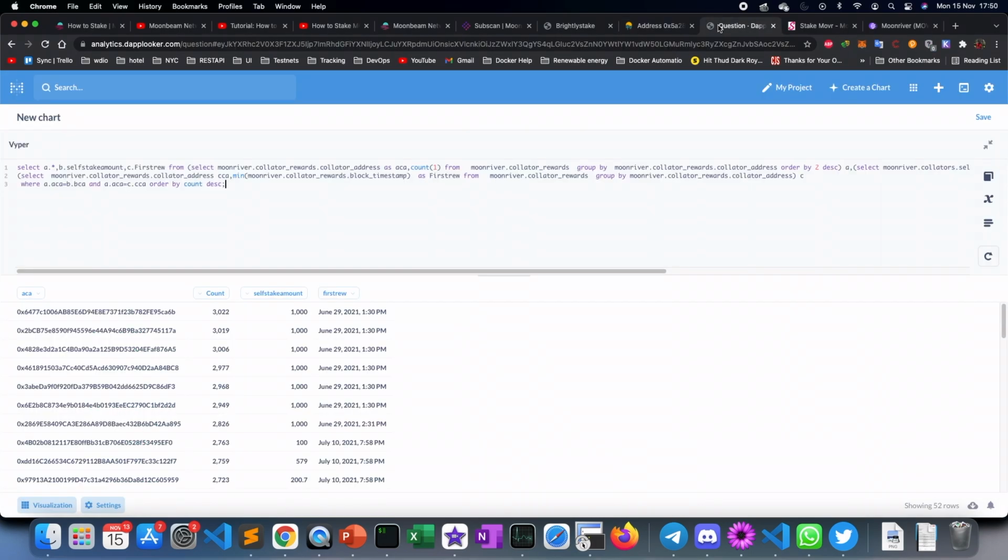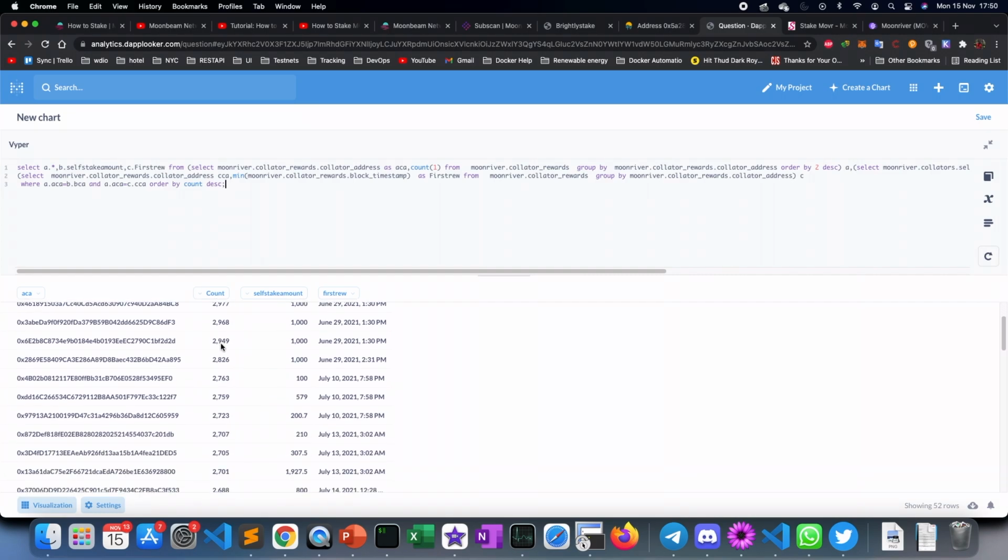The other thing you can do is use analytics.dapplooker, which has some pre-built graphs and other things, or there is an option to query yourself. Here is one example that we feel could be considered. What we have done is we have got the number of rewards that they have received and when they have bonded. With both of these as a measure, if you sort by the number of count, then a person who bonded earlier should ideally have more rewards than the person who bonded later.